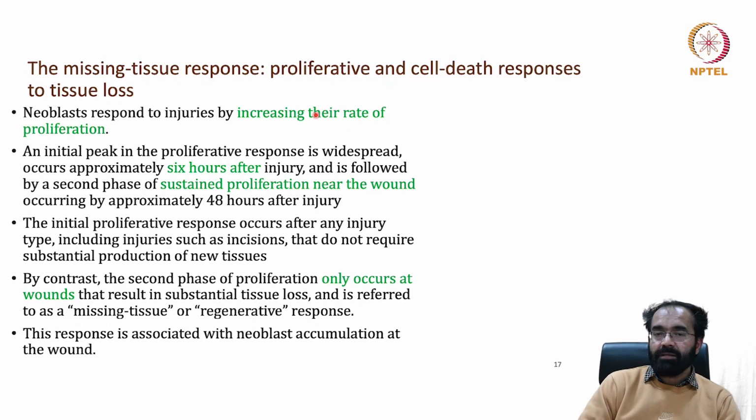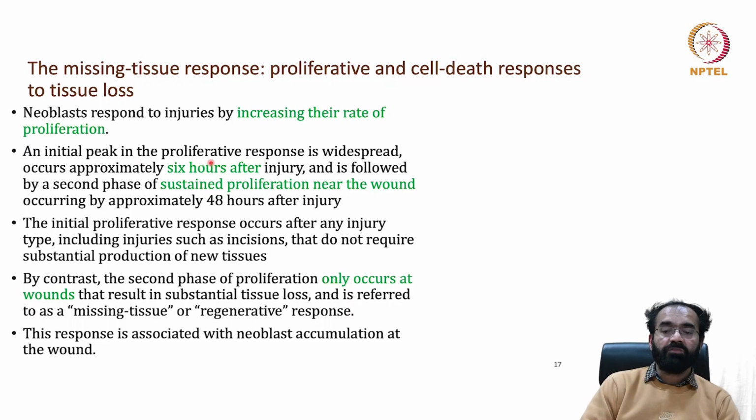So if 30% of the body is cut, these 1000 neoblasts will now come down to around 600 plus, right? So instead of dividing once in a day, they will divide once in every 1 hour. So the rate of proliferation increases. The body, the neoblasts, know whether an amputation has occurred or not. So the neoblasts respond to injuries by increasing their rate of proliferation. And that's not it. It should reduce the apoptosis rate also.